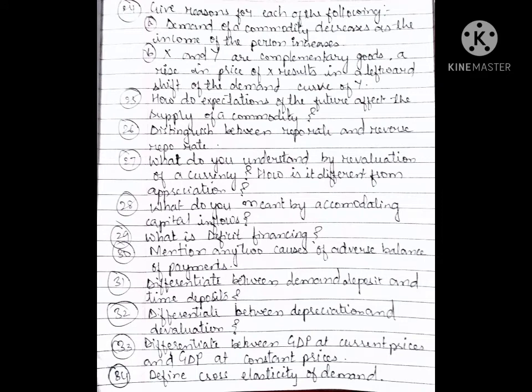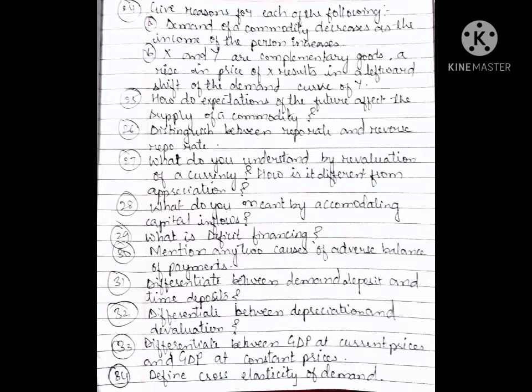Now in this again you have two questions which you have to justify. First is, demand of the commodity decreases as the income of the person increases. Second case, X and Y are complementary goods. A rise in the price of X results in a leftward shift of the demand curve of Y. Next is, how do expectations of the future affect the supply of a commodity? Distinguish between repo rate and reverse repo rate.